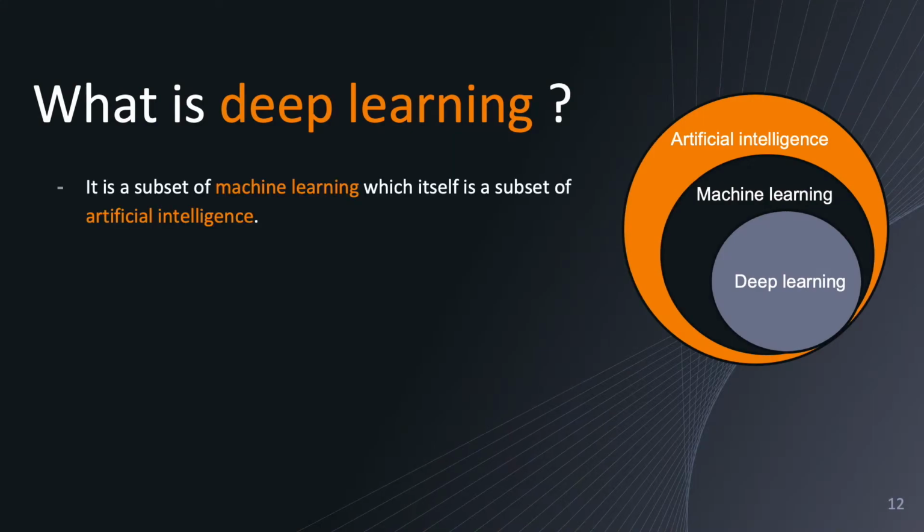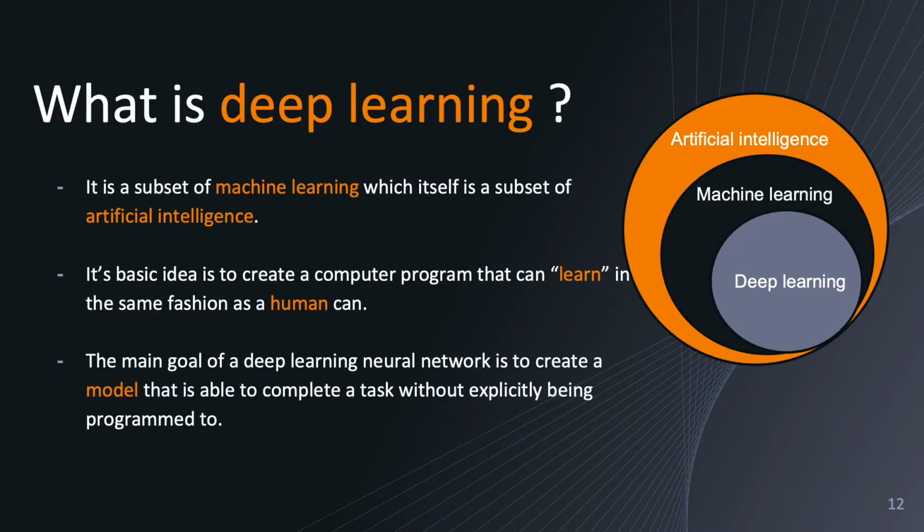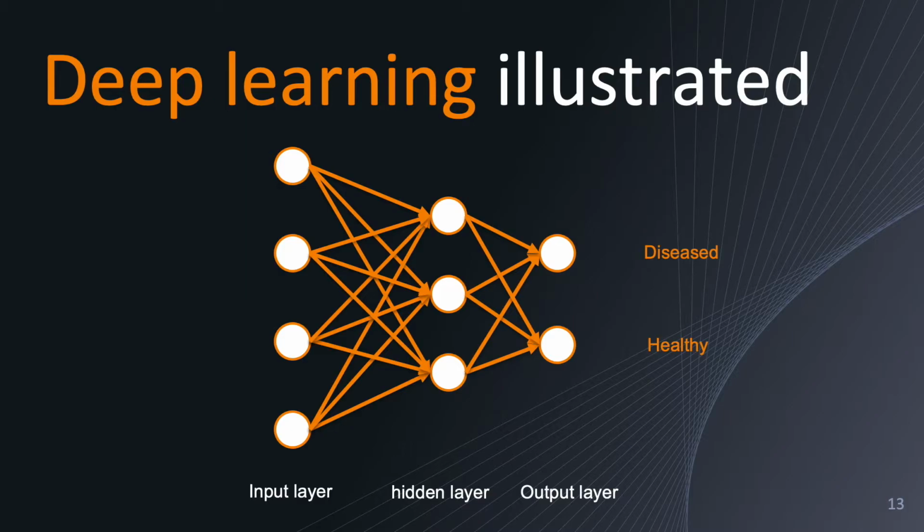So to keep things simple, deep learning is essentially a subset of machine learning, which itself is a subset of artificial intelligence. And the basic idea is to create a computer program that can learn in the same fashion as a human can. And of course, the main goal of a deep learning neural network is to create a model that is able to complete a task without being explicitly programmed to. Now I'm going to go over a quick and brief deep learning illustration.